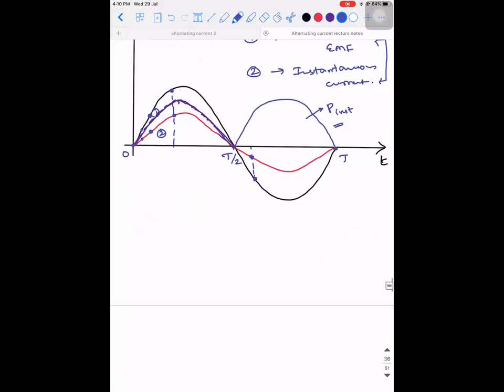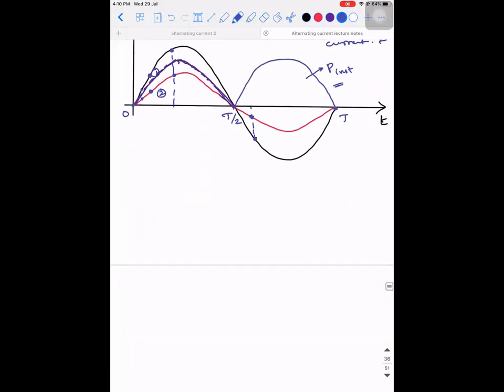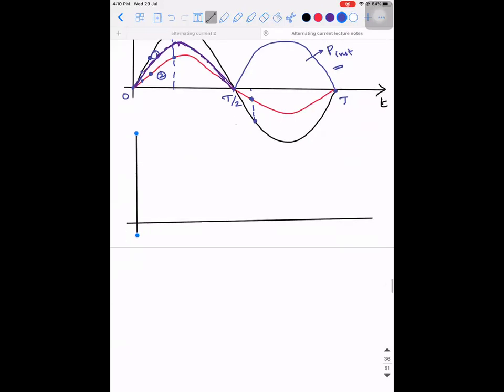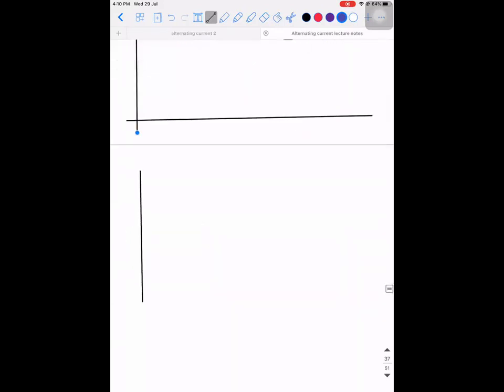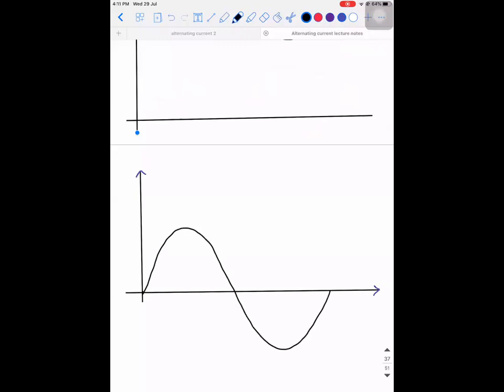Right? Yes, sir. Now listen. If I draw the same graph for a purely capacitive circuit, what will happen?